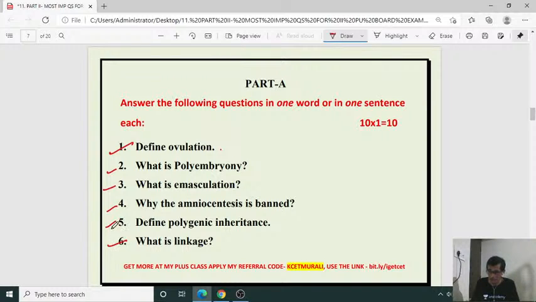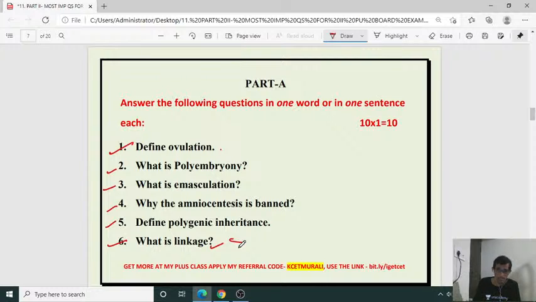That is the linkage. Or in another way, linkage is the physical association of genes on a chromosome. It's a simple explanation.